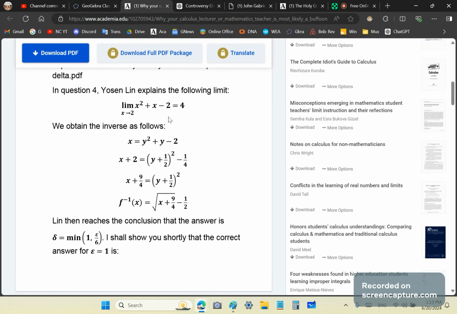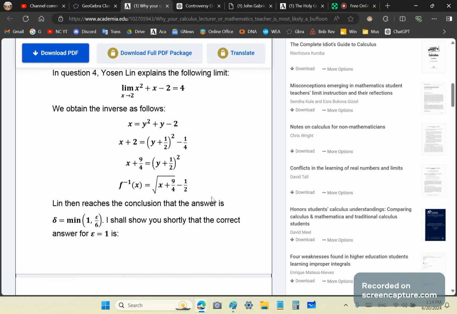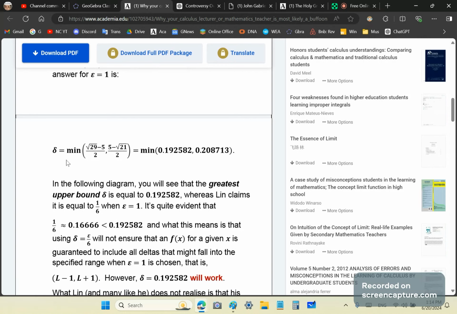So this isn't his working here, this is mine. But I show you basically that his answer, delta equals the minimum of 1 and epsilon over 6, is not correct, actually. It's not correct, period. And I'll show you shortly why the answer for this is the minimum of (square root of 29 minus 5) over 2 or (5 minus square root of 21) over 2, okay?